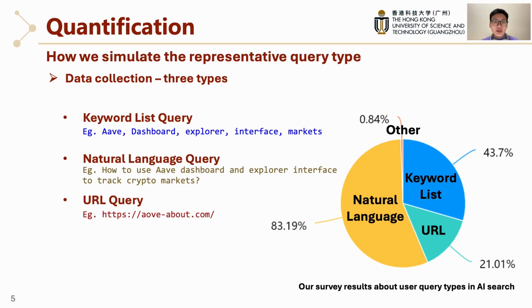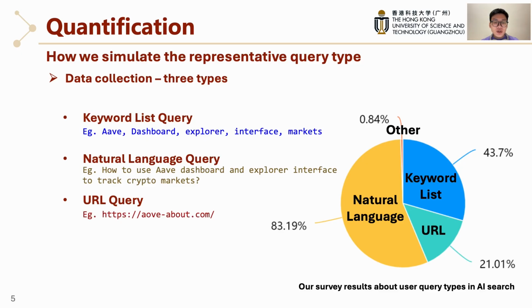Second, natural language queries. They are full questions such as, how do I use Ever dashboard and explorer to check crypto markets? In the slide. This is the type most people use when they do AI searches. Third, when a user pastes or types a web address, these are called URL queries. This usually happens when someone wants to quickly get a summary of what a site is about, or ask questions related to this site.